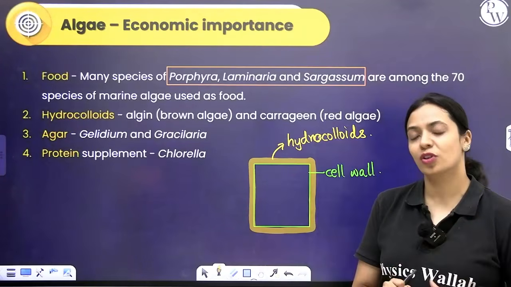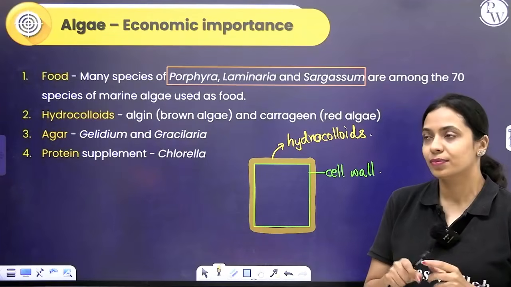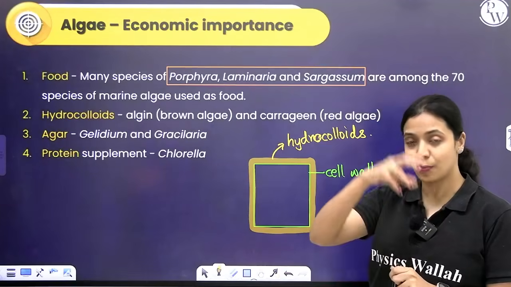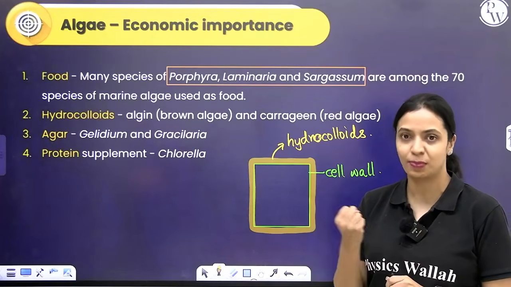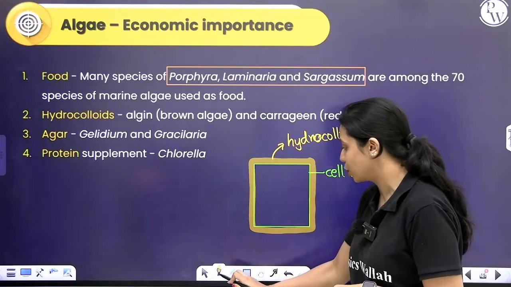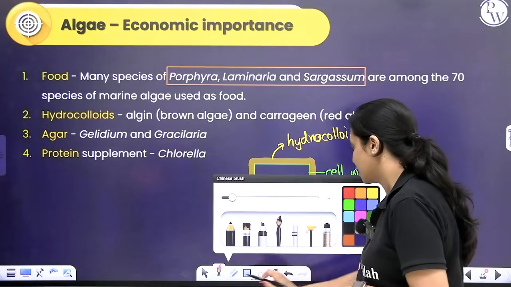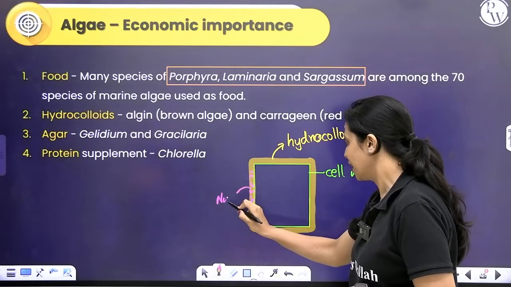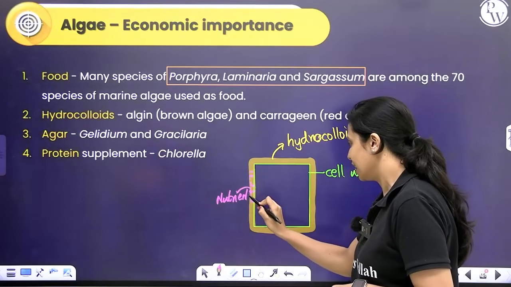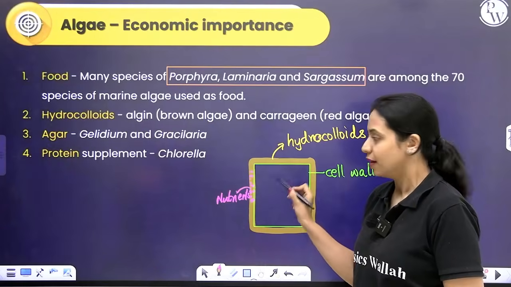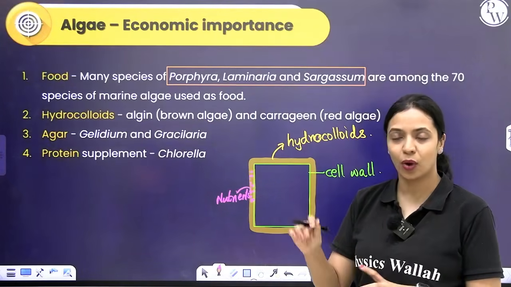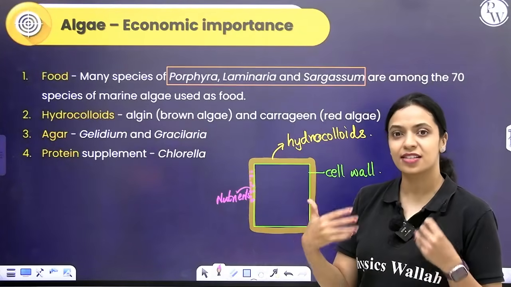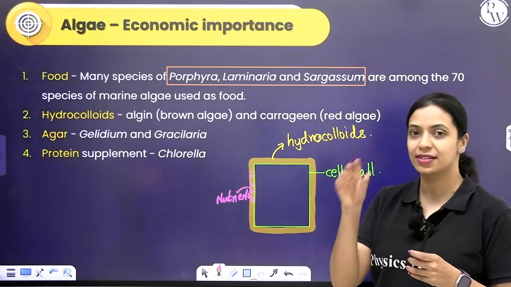So, if absorption of minerals has to happen, if the concentration gradient is very steep, then absorption will happen easily. Pickup or intake of those nutrients and mineral ions will happen easily. So what these hydrocolloids do is they try and concentrate all of these nutrients over here so that it is available easily to the plant cell. If it is present in the surrounding water, its concentration will be very less. If it is accumulating in the hydrocolloids, it increases its concentration so that the plant cell can pick it up very easily.